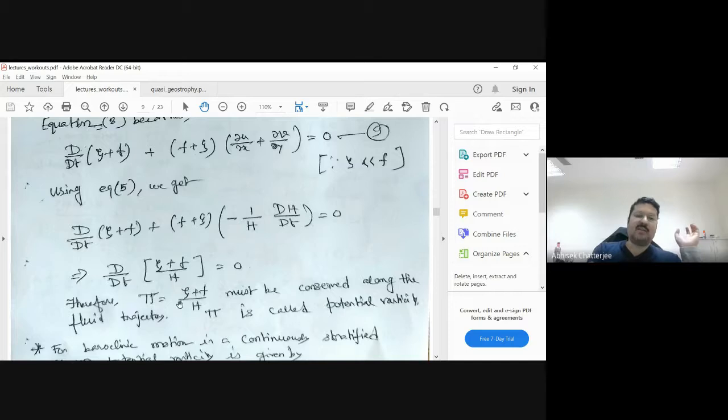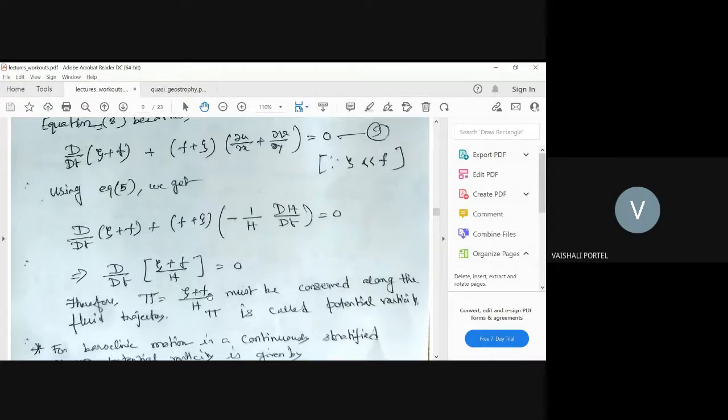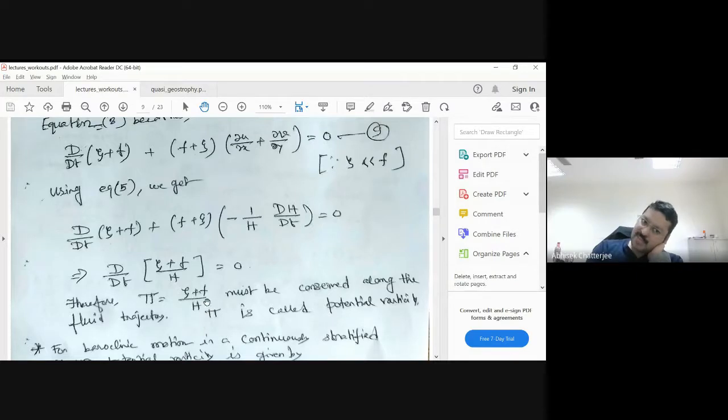Now I'm assuming that zeta is not changing. So how can it remain the same if F increases? Say for example, if the entire ratio is 1, and now my f is increasing as it is going to the north, then what will happen to h? I have to keep my ratio 1.